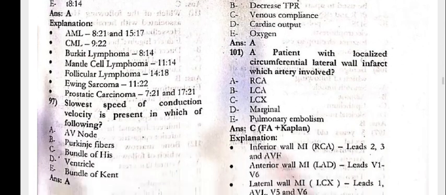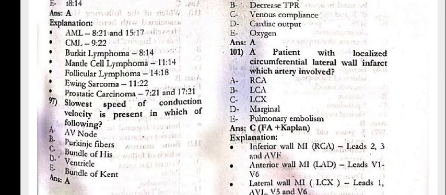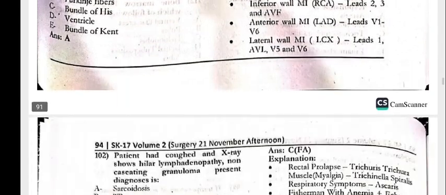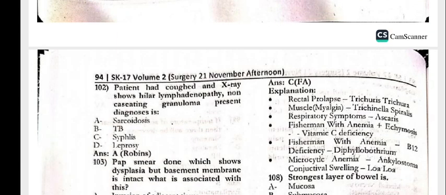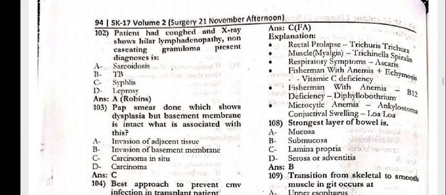101, the patient with a localized circumferential lateral wall infarct, which artery is involved? That is LCX, left circumflex. 102, the patient had a cough and the x-ray shows hilar lymphadenopathy. Non-caseating granuloma. Non-caseating, go for sarcoidosis.